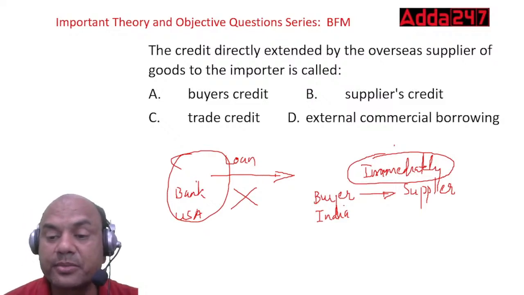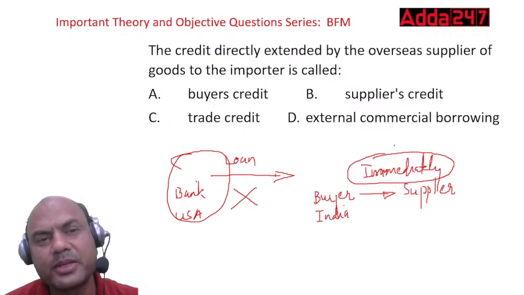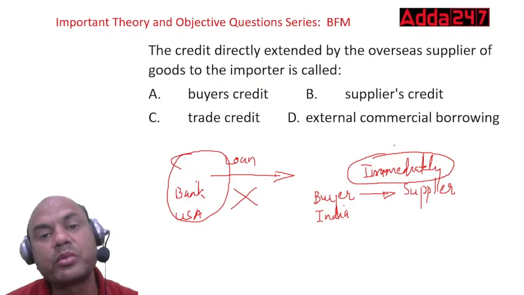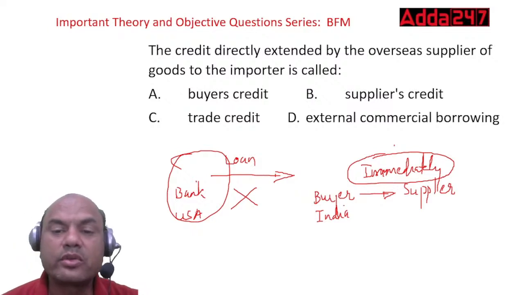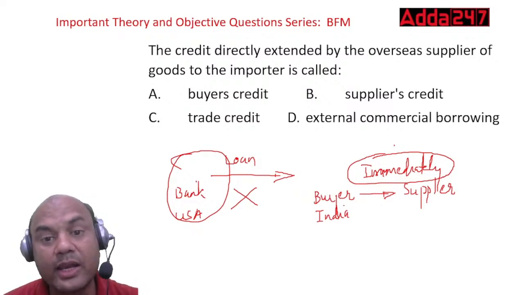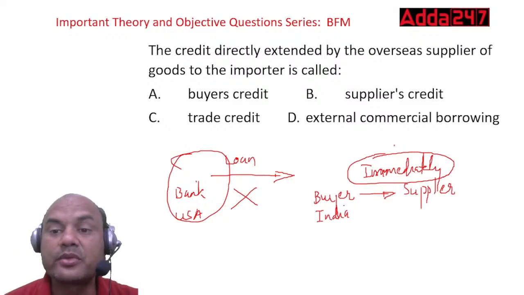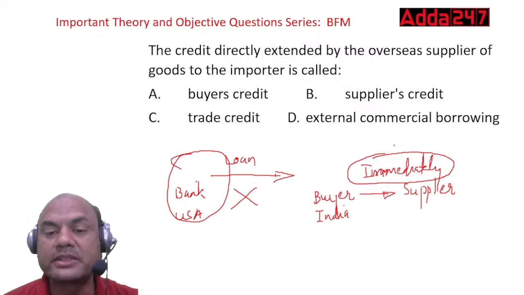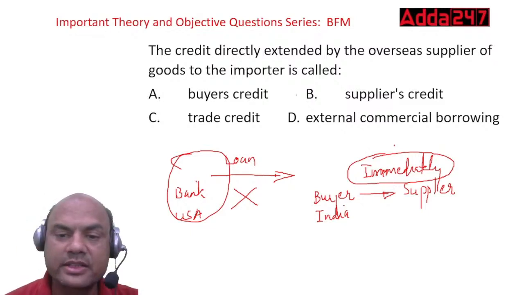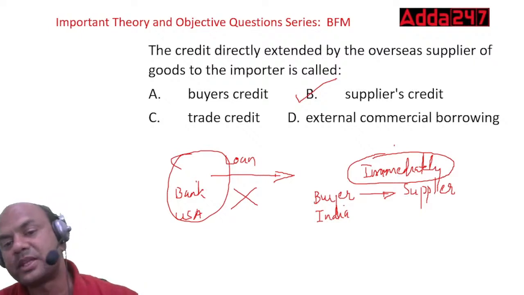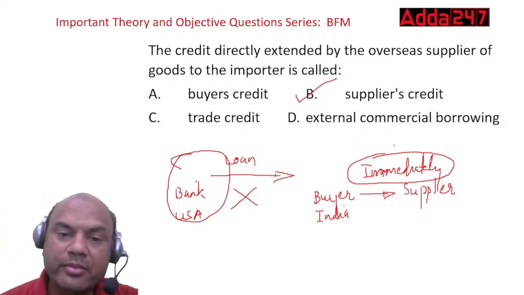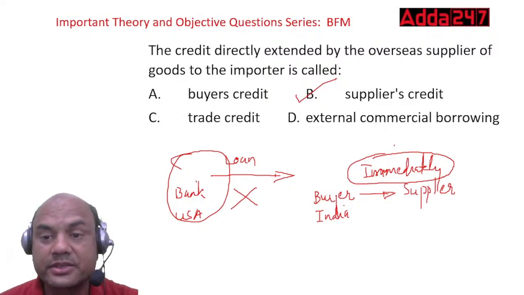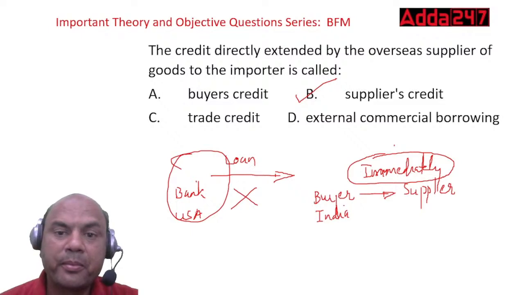Credit period means the supplier will be supplying for, let's say, 2 months, 3 months duration. Means I'll give you the goods now, you pay me after 2 months. So whenever any goods are sold on credit, on udhari, then that is called as what? Credit directly extended by the overseas supplier. So that is called as buyer, supplier, trade and ECB. Answer is simple. ECB, supplier's credit, right? Again remember, buyers and suppliers are the part of trade credit only. Okay, remember this. Got it? Next one.